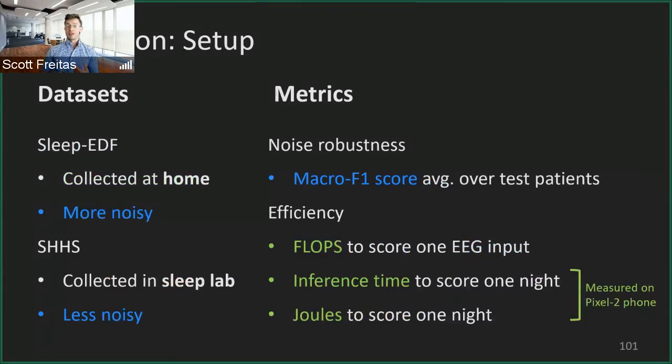And once we develop these models, we can evaluate them on 2 different very large popular data sets, Sleep EDF and SHHS. There's some different little historical notes about them. Sleep EDF was collected more in the home environment, so it's more noisy, whereas SHHS was collected in a sleep lab, so it has less noisy data. In terms of the metrics we use itself, when looking at noise robustness, we look at the macro F1 score, since this is actually a pretty imbalanced classification task. We also look at efficiency, looking at the flops, the inference time in joules, which we measured on a Pixel 2 smartphone.